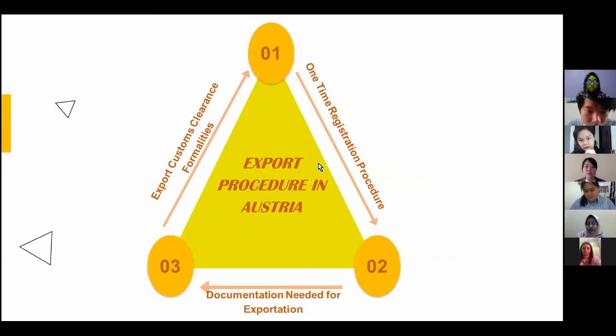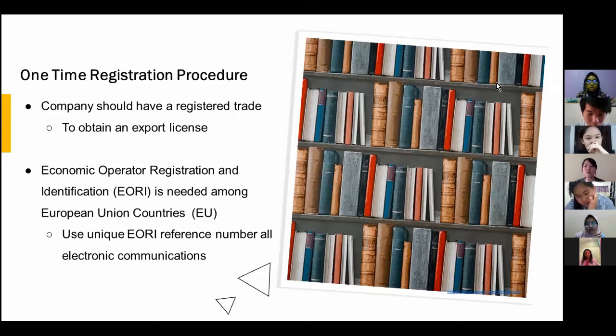Now I'll proceed to the export procedure in Austria. So in Austria, there are 3 stages in the process of exporting. The one-time registration procedure is to obtain an export license, followed by the documentation needed for exportation and export customs clearance formalities. So next, in order to export commercial goods in Austria, the company should have a registered trade.